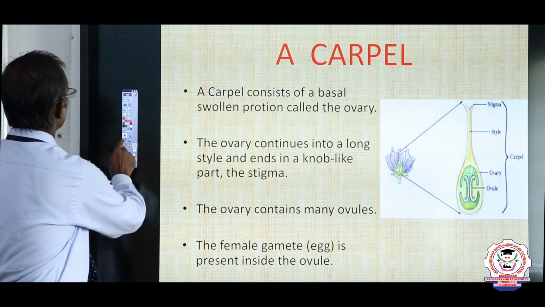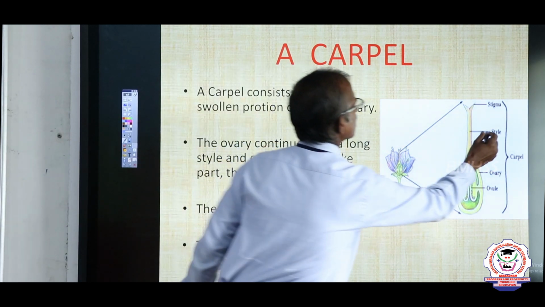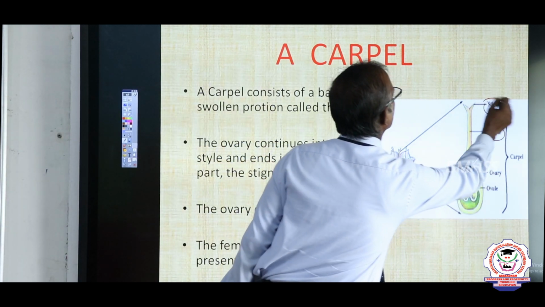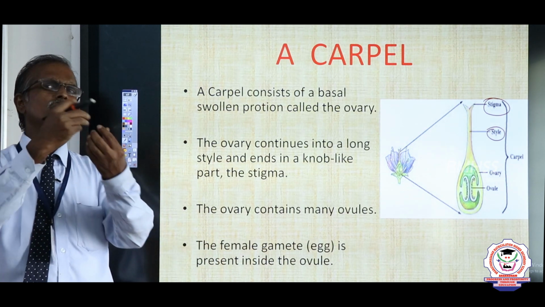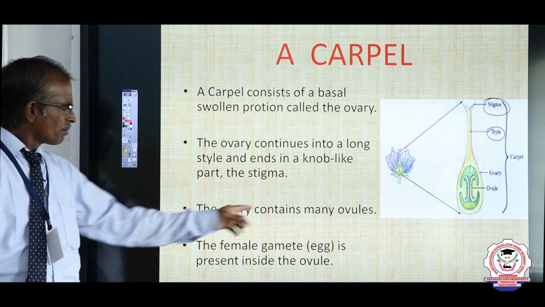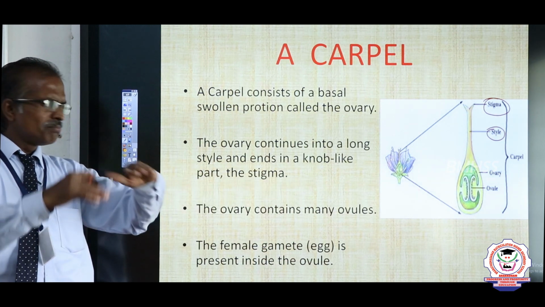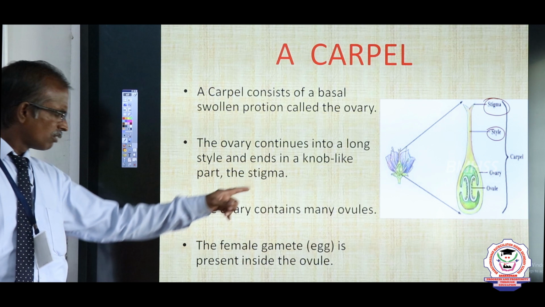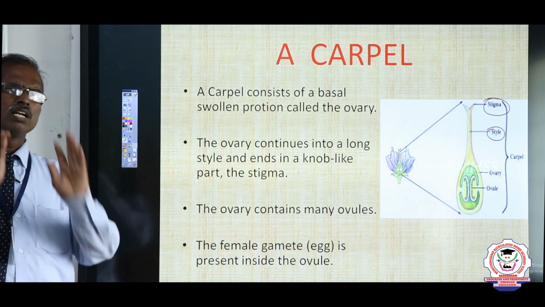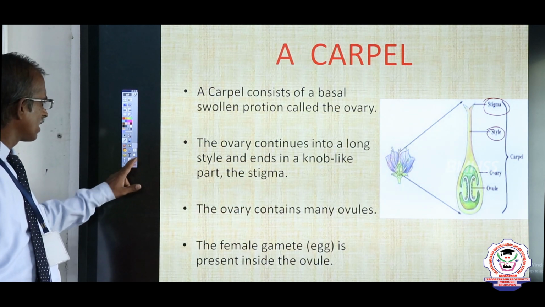The upper part of the style is the stigma. The stigma is always sticky in nature to receive the pollen grain. Within the ovary, there are many chambers called ovules. The ovule contains a large egg cell, that is the female gamete.